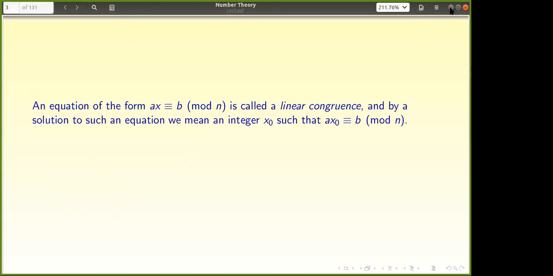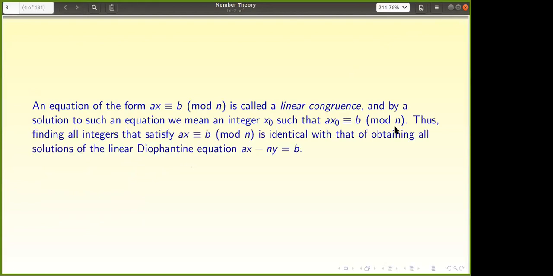So what is the Chinese remainder theorem? Before that, we need to know that an equation of the form ax is congruent to b mod m is called a linear congruence. And by a solution to such an equation, we mean that there exists an x naught such that a x naught is congruent to b mod m, right?